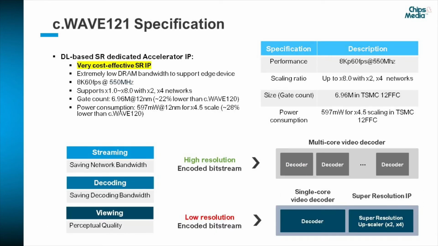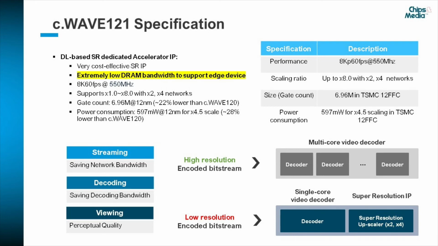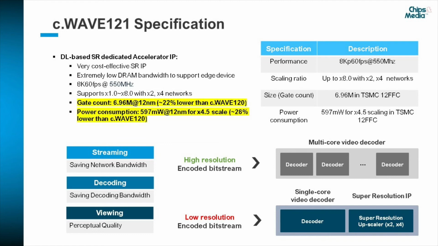This is our CWave 121 specification. CWave 121 is a cost-effective super-resolution dedicated accelerator IP. It consumes extremely low DRAM bandwidth to support edge devices. It supports 8K 60 FPS at a 550 MHz clock. It supports a 1 to 8 scale range with scale 2 and scale 4 networks. In terms of gate count and power consumption, CWave 121 is more than 20% more efficient than CWave 120.